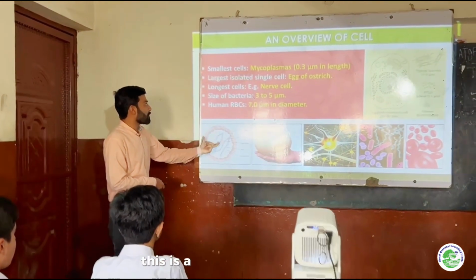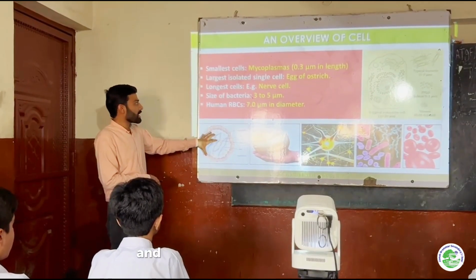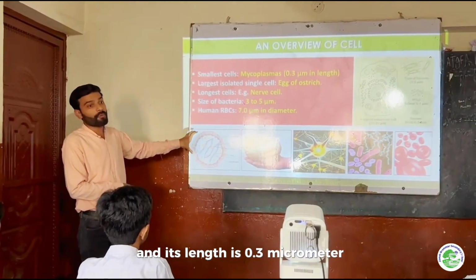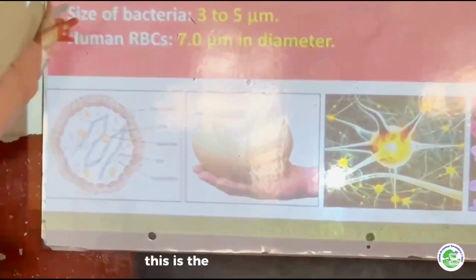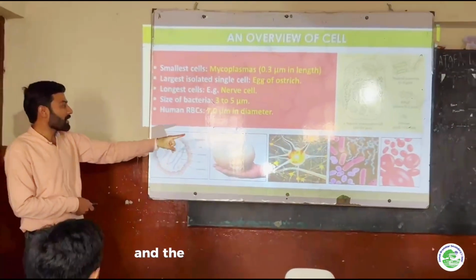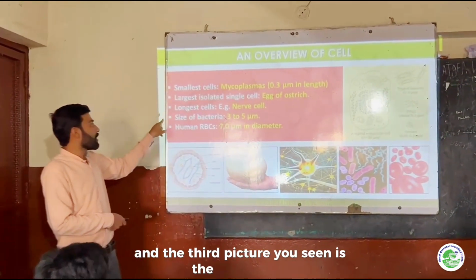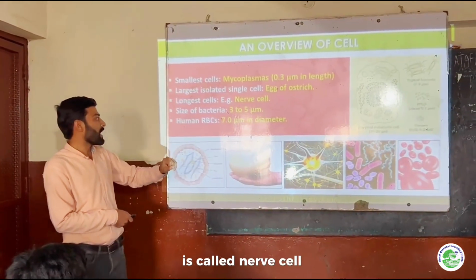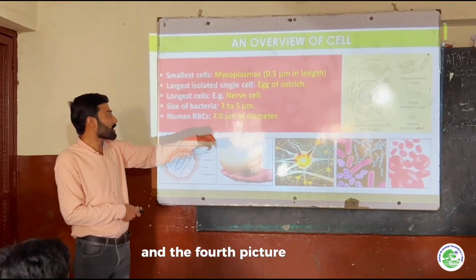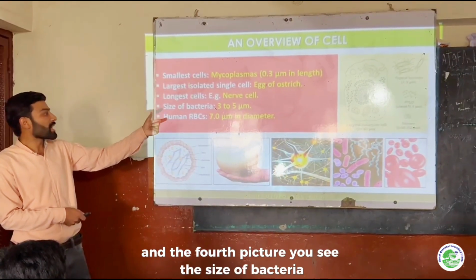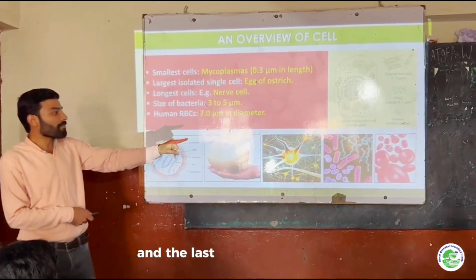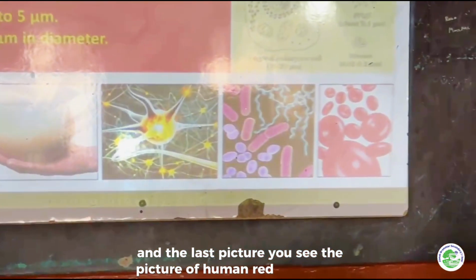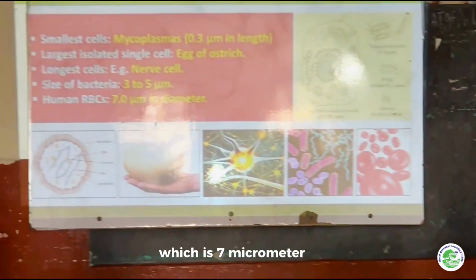So this is a picture of mycoplasma, and its length is 0.3 micrometer. This is the ostrich egg, the largest isolated cell. The third picture you see is the longest cell, called the nerve cell. In the fourth picture you see the size of bacteria, which lies between 3 to 5 micrometer. And in the last picture you see human red blood cells, which are 7 micrometer in diameter.